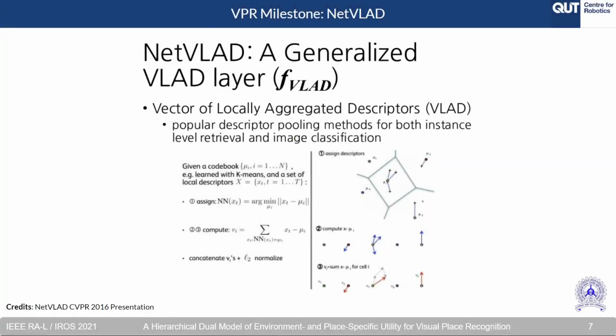With the recent rise of deep learning, a famous approach for VPR has been NetVLAD. Essentially, NetVLAD extracts global image descriptors based on residuals from VLAD cluster centers, and these image descriptors can be matched to perform VPR, where VLAD stands for Vector of Locally Aggregated Descriptors. This pipeline is trained end to end using a triplet loss, where essentially the goal is to push an anchor closer towards a positive and farther away from a negative.